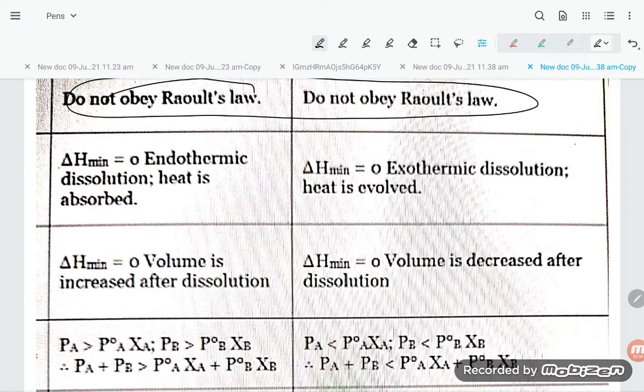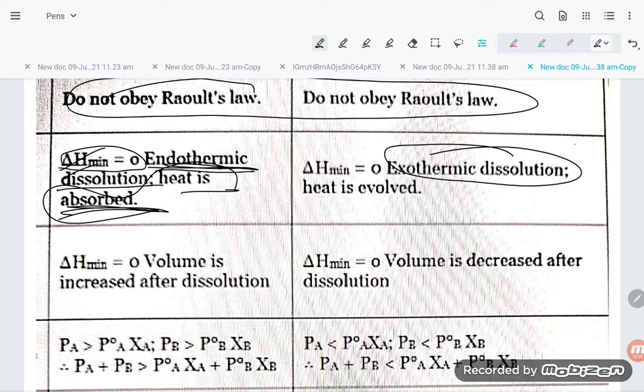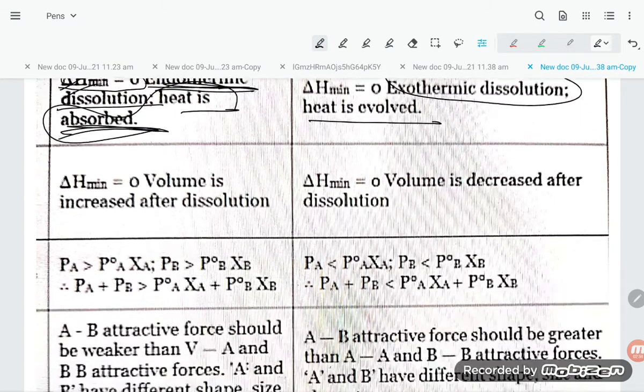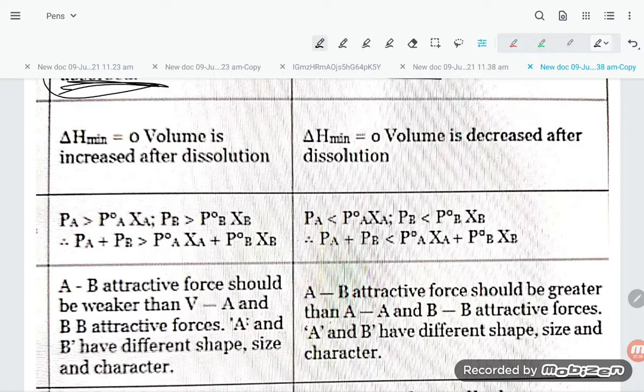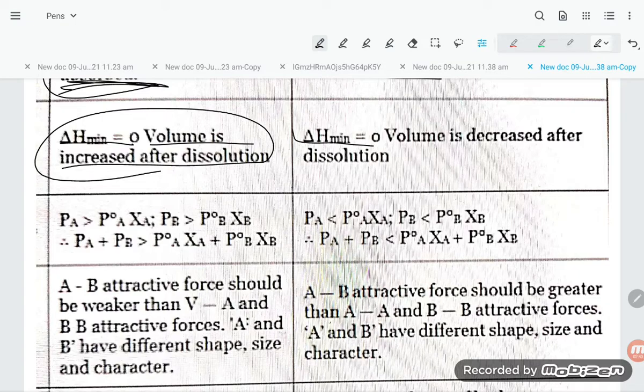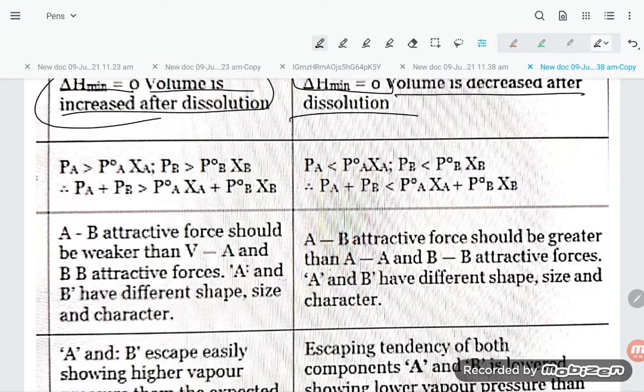Now see, student, delta H mixing in endothermic dissolution, heat is absorbed. Here heat is absorbed, but in the other case, the ideal positive deviation is an endothermic process. So heat is getting absorbed, so that is positive. And negative deviation, student, is exothermic, so heat is evolved, that is why the value is coming negative. Delta H equal to 0, so volume is increased after dissolution. If delta H is 0, volume is decreased after dissolution.